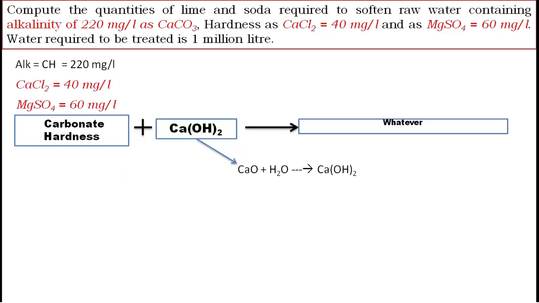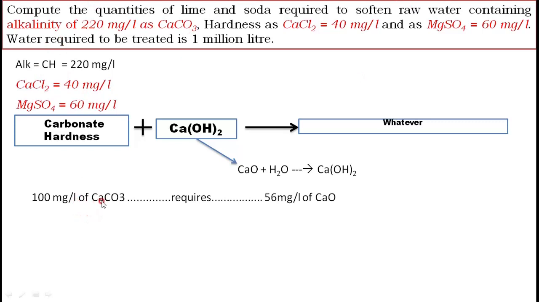Okay, and that we can draw like this: every 100 mg per liter of CaCO3 requires 56 mg per liter of CaO. How we got this 56? This 56 is not given in the problem. Understood? You should remember that. How?